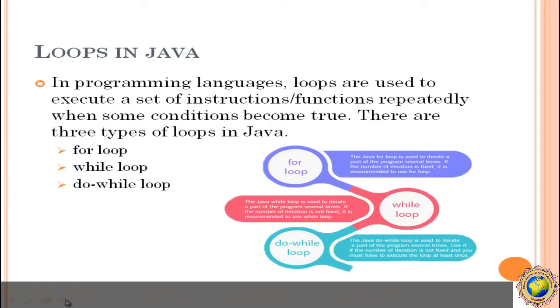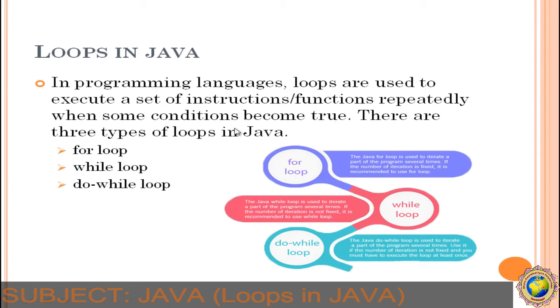Today we are going to discuss loops in Java. So loops means what? We have to print something repeatedly. For example, I want to print hello 5 times or 10 times. That is called a loop, right? In a programming language, loops are used to execute a set of instructions or functions repeatedly when some condition becomes